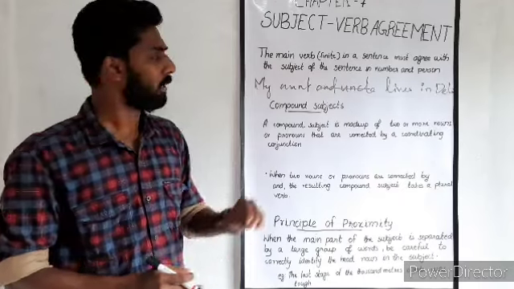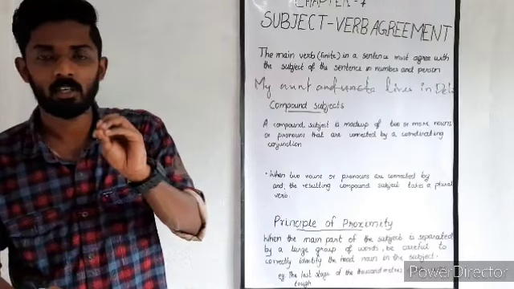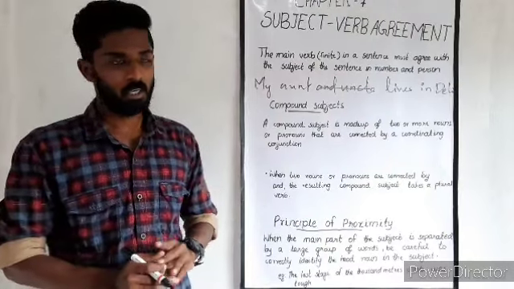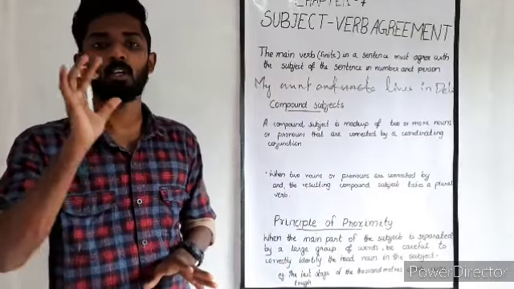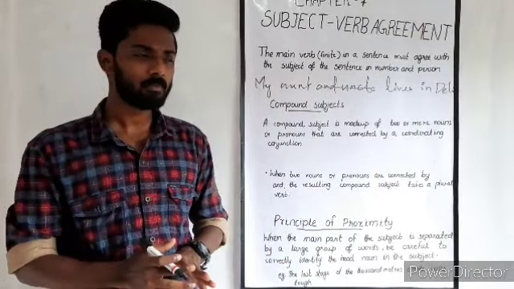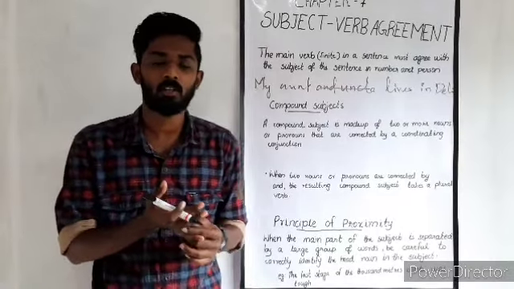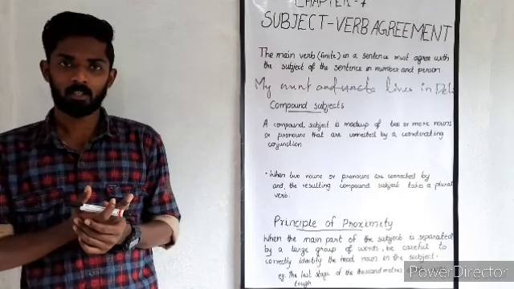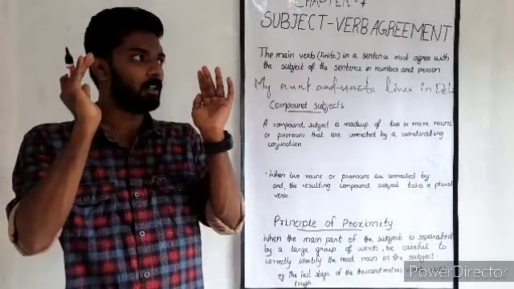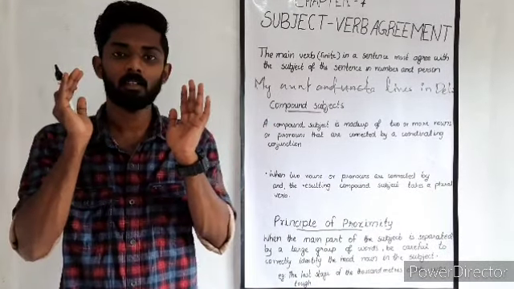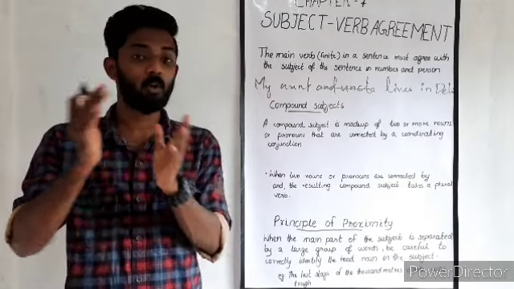As I said in the beginning, if there is a singular subject, it follows the singular verb. If it is a plural subject, it will have a plural verb in the sentence. I can give a few more examples, like swimming on a full stomach is not advisable. Swimming on a full stomach is a gerund phrase, or a noun phrase, we can say.